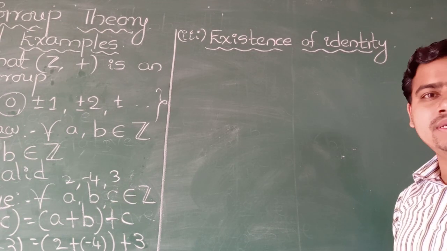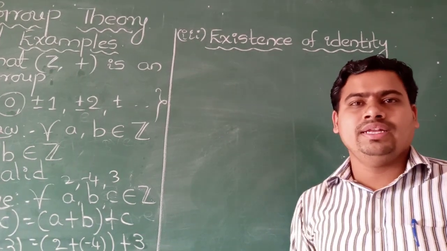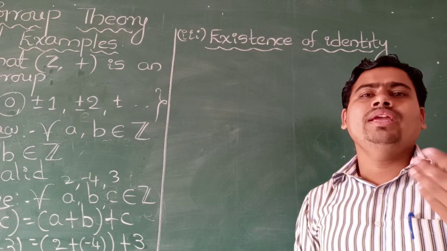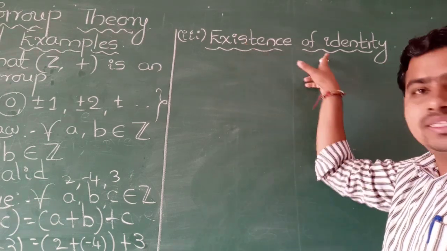I will repeat once again. With respect to addition, 0 is the identity element. That 0 is nothing but what? Integer. Means 0 is present in Z. Therefore, this law also holds good.